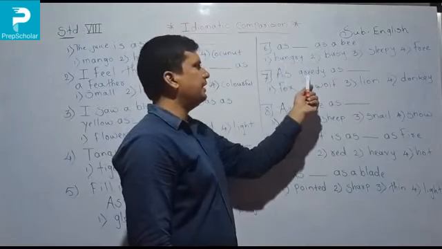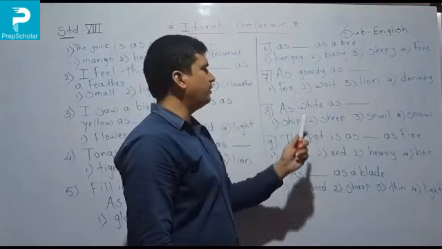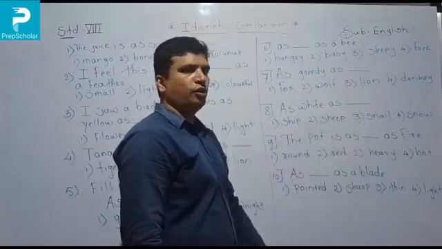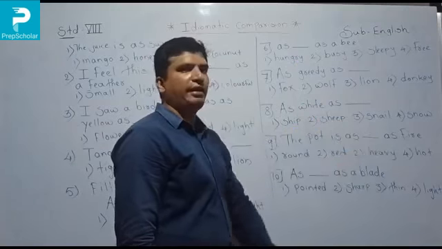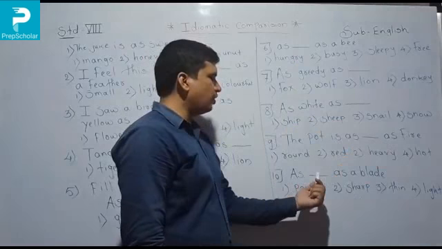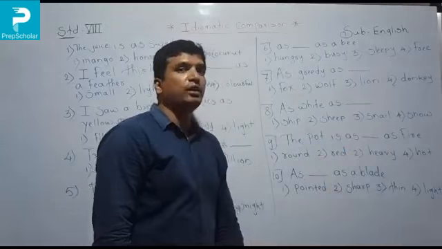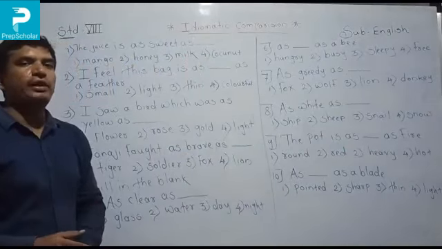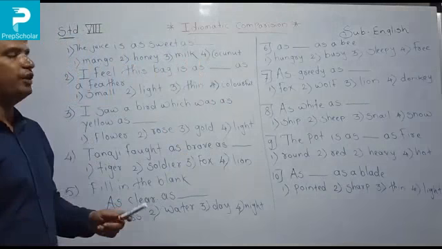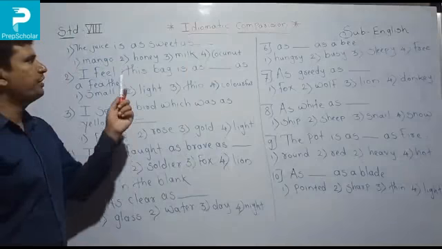Seventh one, as greedy as dot. Eighth one, as white as dot. Ninth one, the pot is as dot as a fire. And last one is as dot as a blade. So these are the questions on idiomatic comparisons. Now the second time we will try to solve them. Listen carefully and look at the guideline.